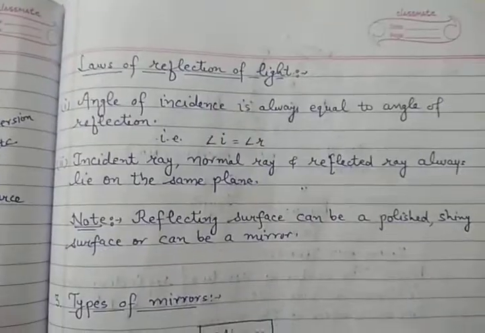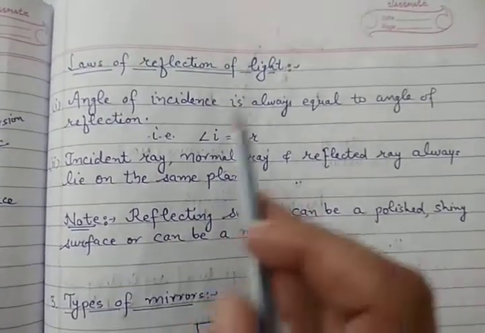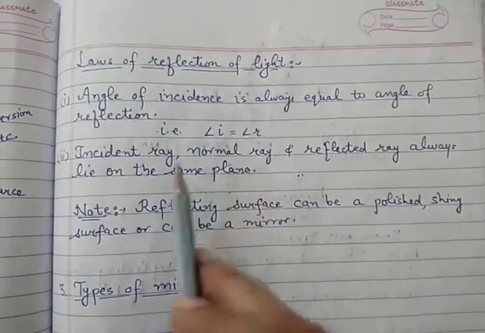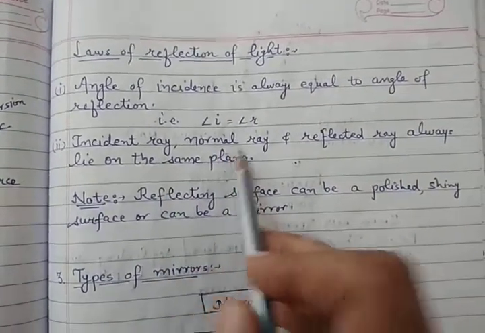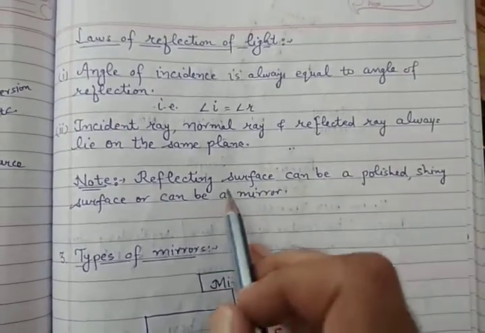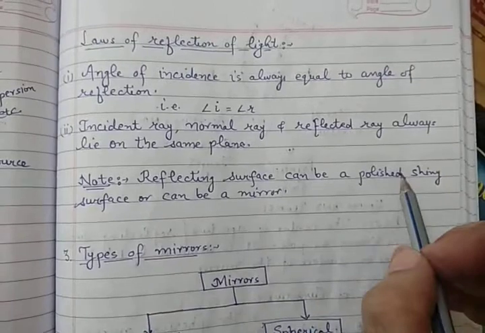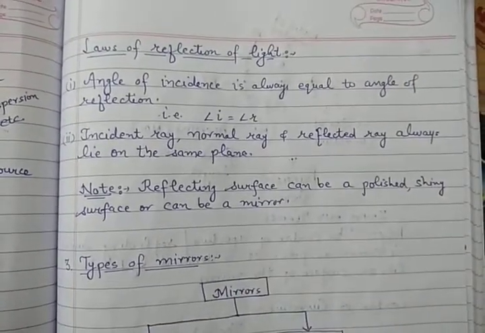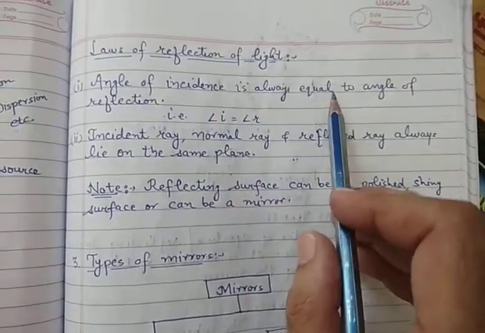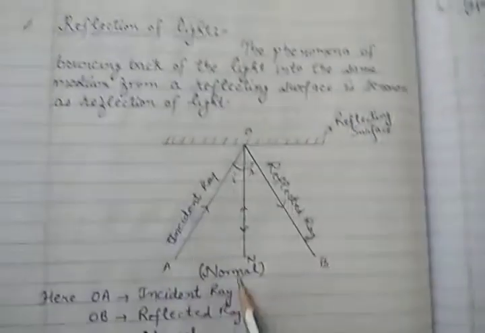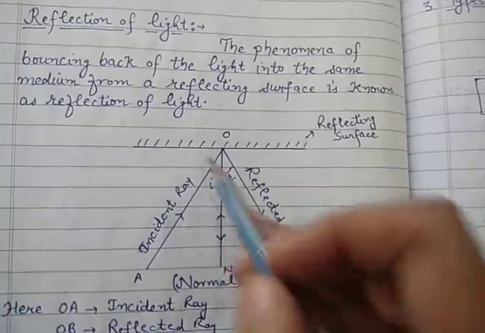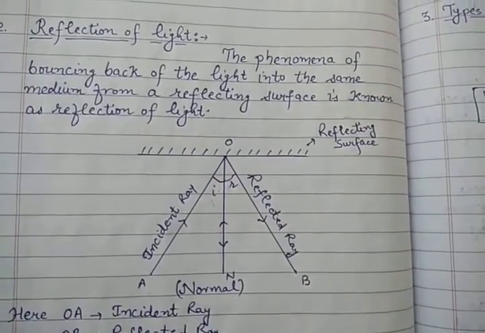Now we have the laws of reflection of light. First, the angle of incidence is always equal to the angle of reflection. Second, the incident ray, normal ray and reflected ray always lie on the same plane. Clear? And next, the reflecting surface. This can be a polished surface, a shiny surface, or a mirror. We just saw in the diagram that the angle of incidence, angle of reflection and normal were on the same plane. You can see it again here: this is a plane and all these are lying on the same plane. Clear?